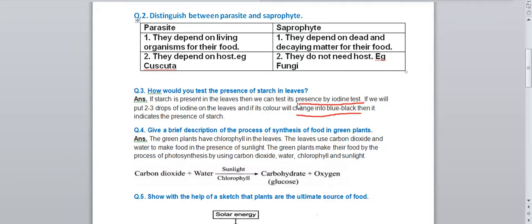So the easy answer you will write is that this can be performed by the iodine test. If we put 2 or 3 drops of iodine on the leaf and its color changes to blue black, then we can say that starch is present in that leaf. So this is all about that answer.